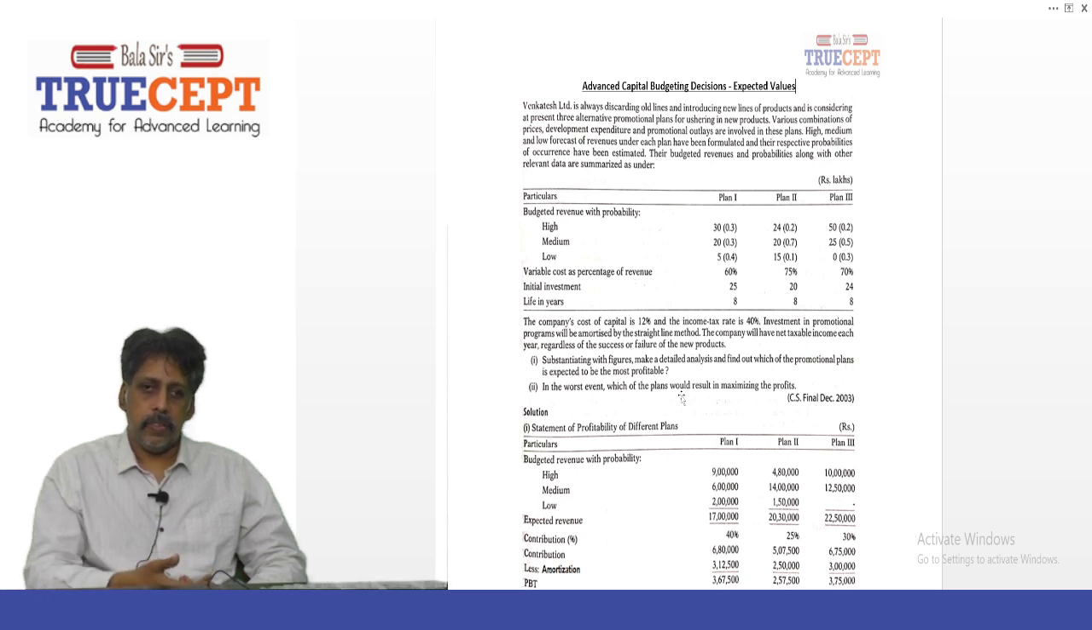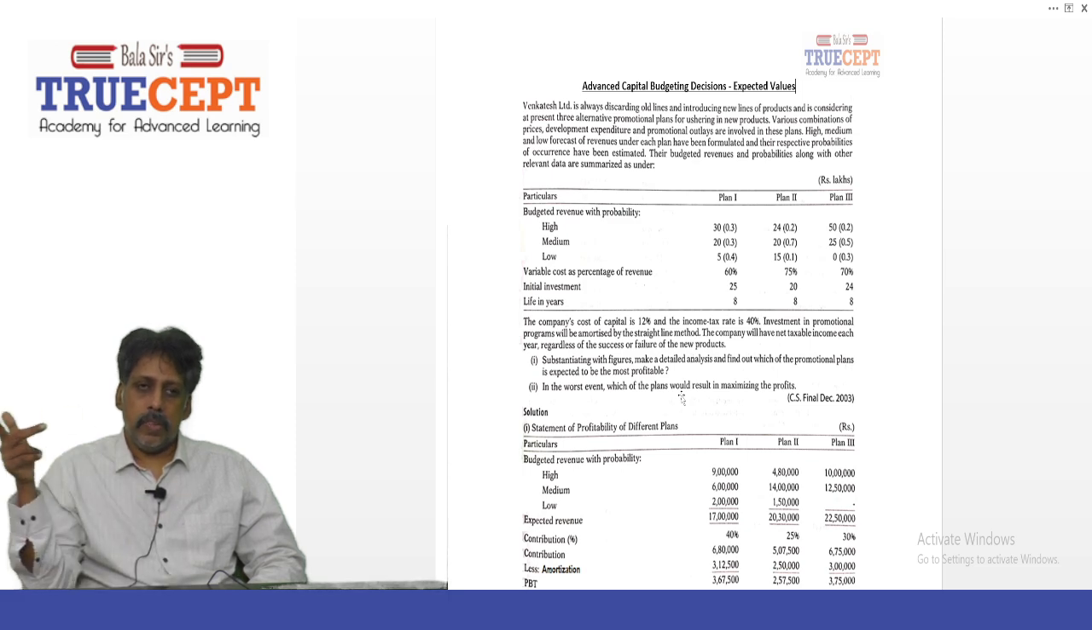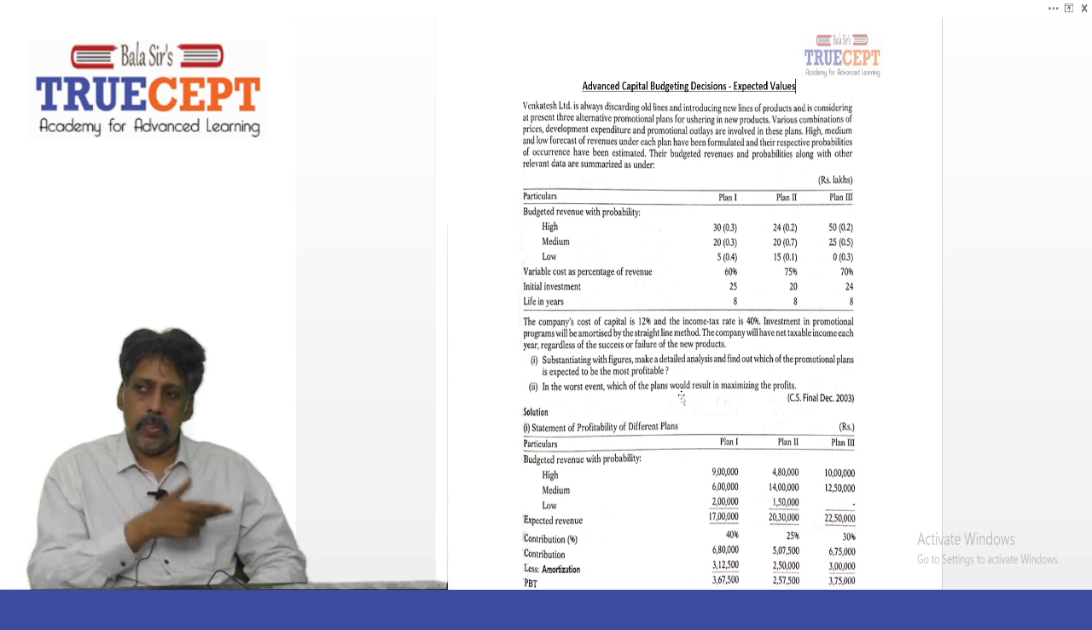So budgeted revenue with probability, all are in rupees in lakhs. For high, it is 30 lakh sales and 0.3 probability. For medium, it is 20 lakh sales and 0.3 probability. And for low, it is 5 lakh sales and 0.4 probability. So basically, high is nothing but optimistic, medium is most likely, and low is supposed to be pessimistic.